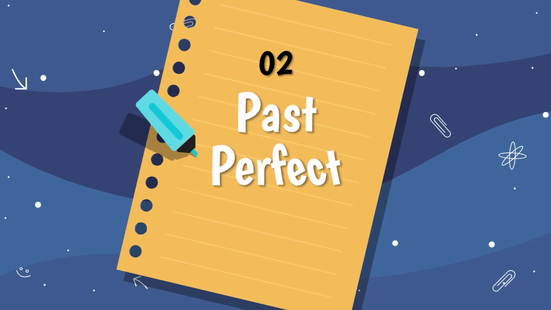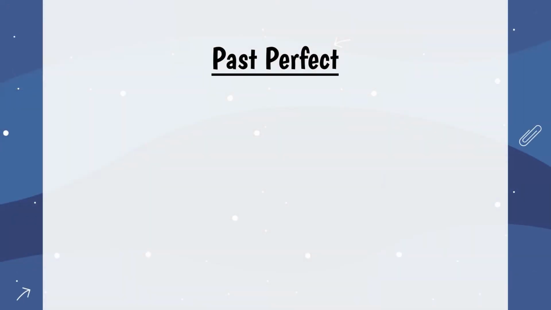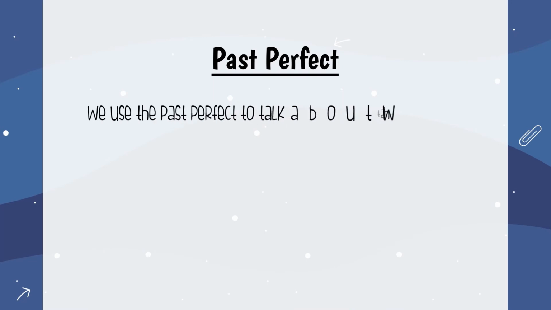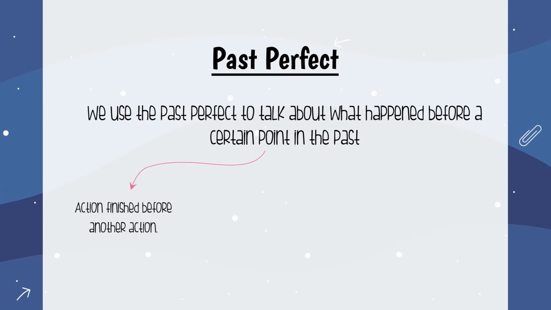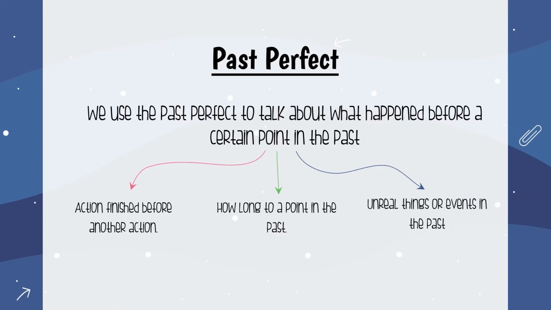Past perfect. We use the past perfect to talk about what happened before a certain point in the past. We also use the past perfect to talk about an action that finished before another action, and to say how long to a point in the past. Also, we use it to talk about unreal things or events in the past.